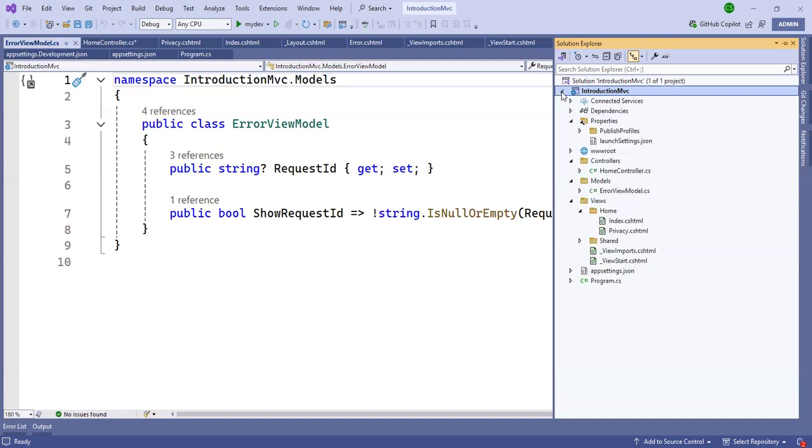Three-tier architecture means one library for the data access layer, one for the business access layer, and one for the entities. There is a different separation. Suppose you have a small application, then you can create the folder-wise classes here in the model folder. If you have a big application, then you can create multiple layers.